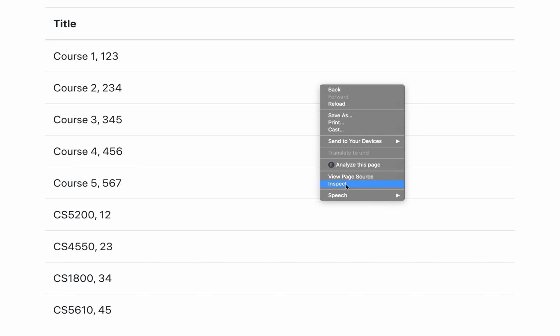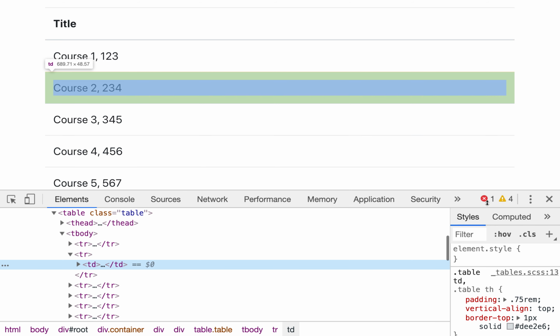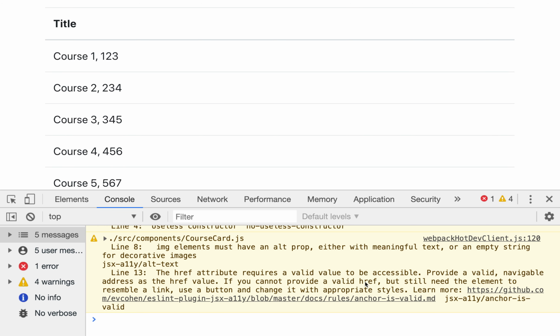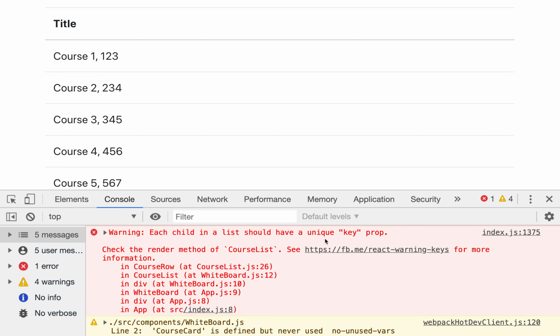If we do an inspect, notice that we have an error. See that? If we look at the console, it's complaining that each object should have a unique identifier. It's complaining that all your objects, the ones you dynamically rendered, should have a unique identifier. So React wants to be able to keep track of what happens to the array.